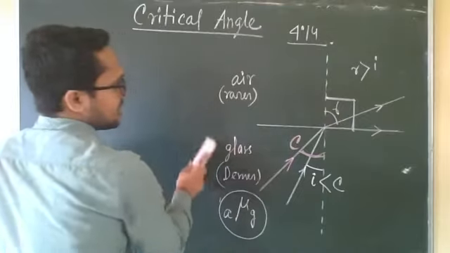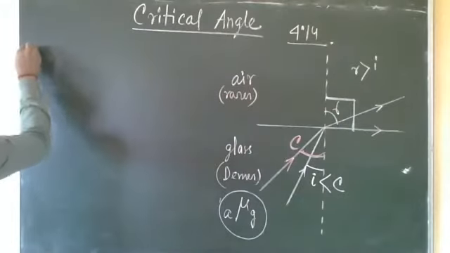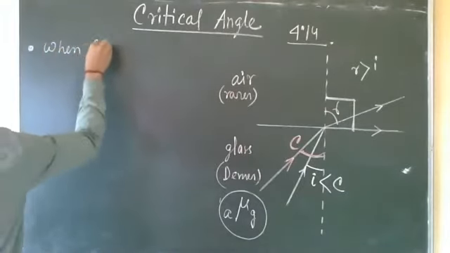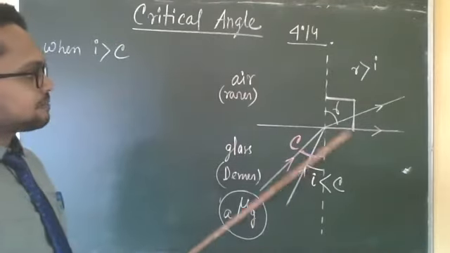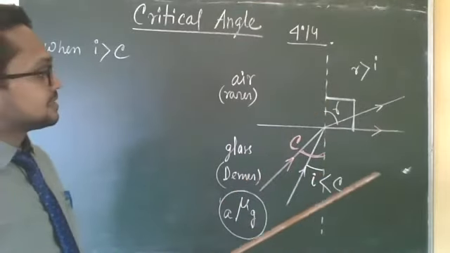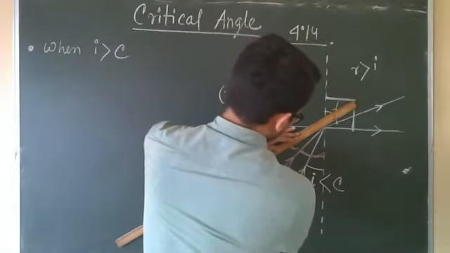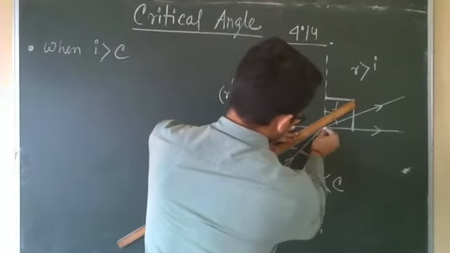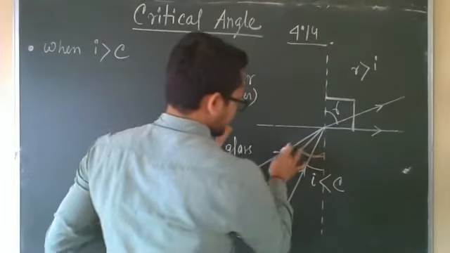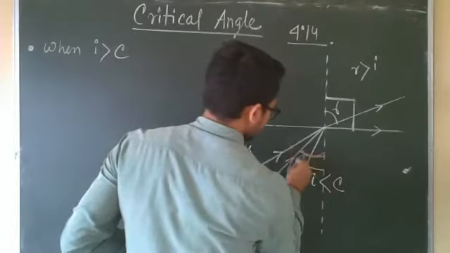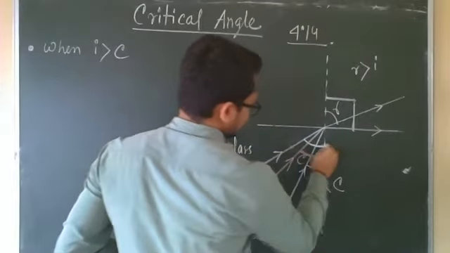Come to the case, what will happen if we take an incident angle greater than the critical angle? Third, that is when I is greater than the critical angle. Then the refraction angle will also increase. But where there is no position to increase, what will happen then? So if I is greater than C, this is the I. This is the incident ray, for which the angle of incidence is greater than the critical angle.